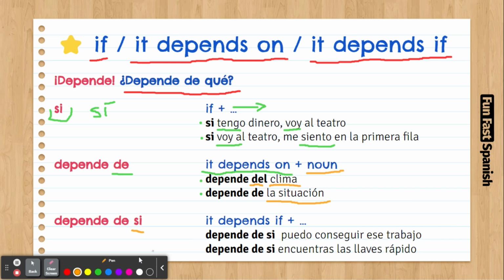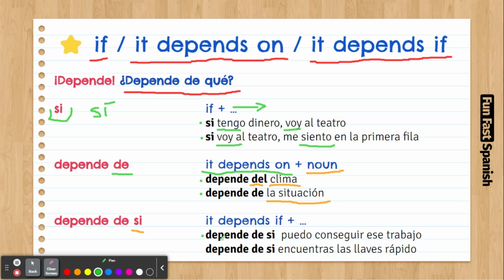So, for example, let's say, ¿compramos el carro? Shall we buy the car? And this could be an answer: depende de si puedo conseguir ese trabajo. I mean, we can buy the car, but it depends if I can get that job.